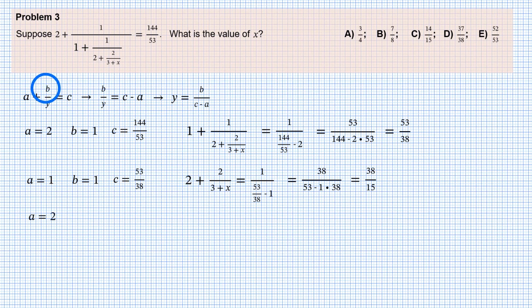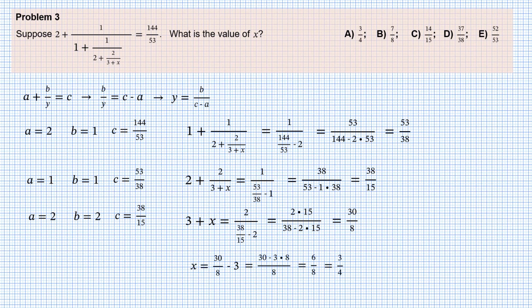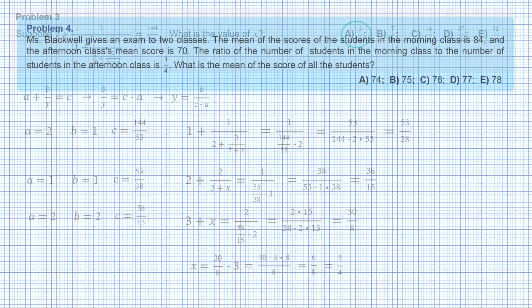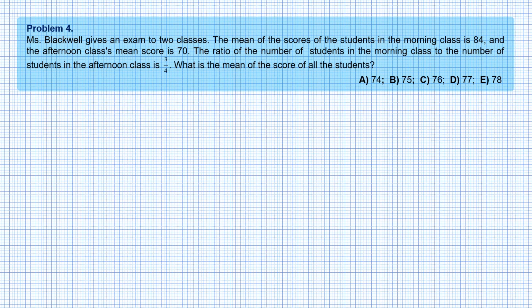And for the last time, we do the familiar trick and get the value of 3 plus x, which is 30 over 8, from where we can find the value of x without any hassle. It is 3/4. Choice A. Avanti! Al compito numero 4.